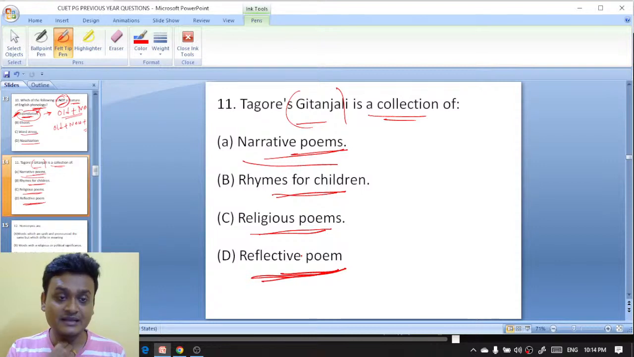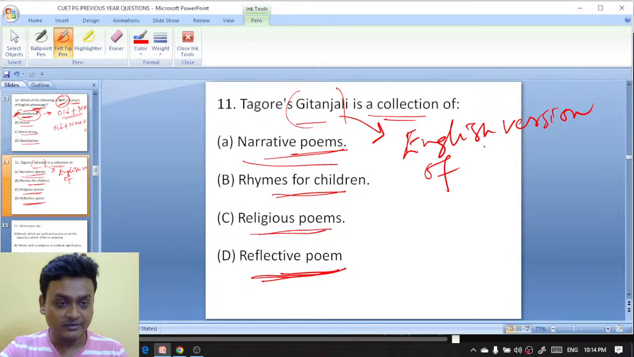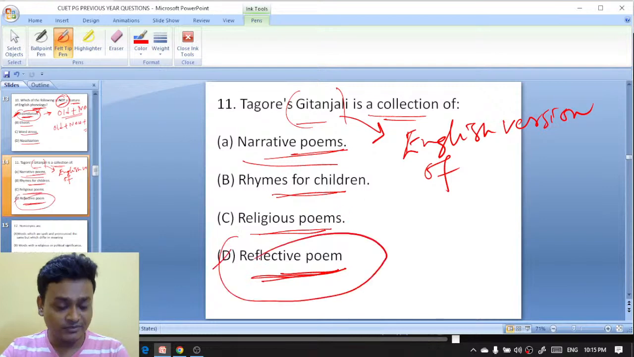Religious poem, reflective poem. The English version of Gitanjali. Here Krishna is saying religious, Diktava is saying religious. It is not religious. Is Gitanjali a religious poem? Correction: no. Reflective poem. It is reflective.